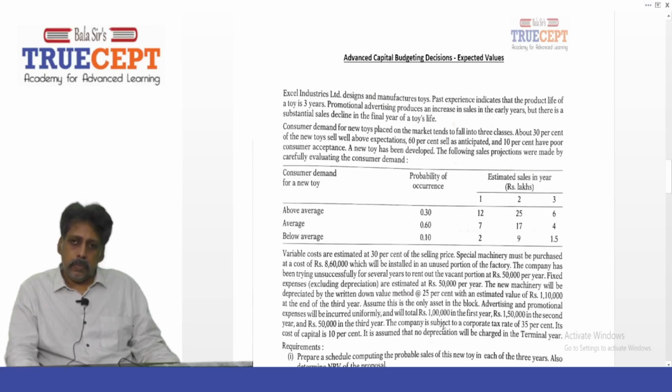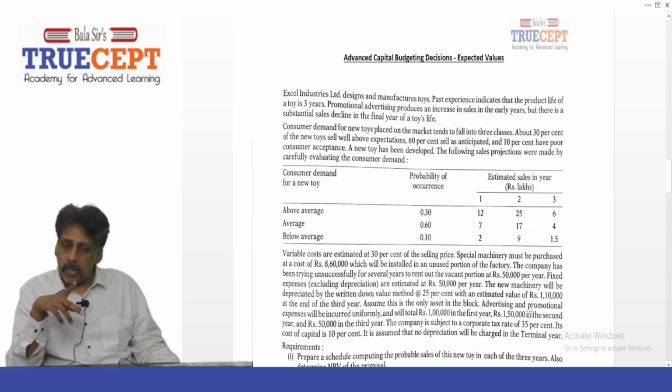Assume this is the only asset in the block. Not a block of assets. This is the only asset in the block.